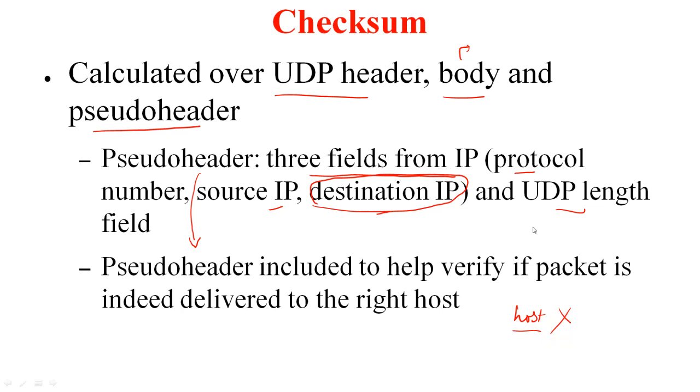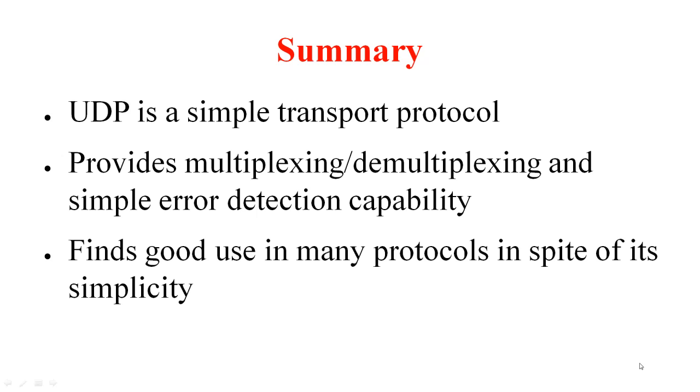So why are these unnecessary fields included? I think this has got more to do with the checksum implementation, where you want to align them on 32-bit boundaries. So there was some space left, so they decided let's just include UDP length again. So to summarize, UDP is a very simple transport protocol. It provides multiplexing, demultiplexing, and a very simple error detection capability. It finds good use in many protocols in spite of its simplicity, mainly because of its simplicity. Simplicity is good in certain cases, while it may not work in other cases.